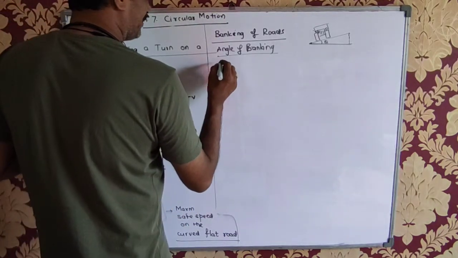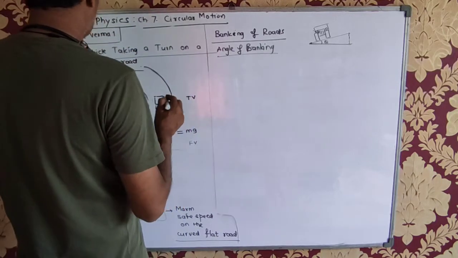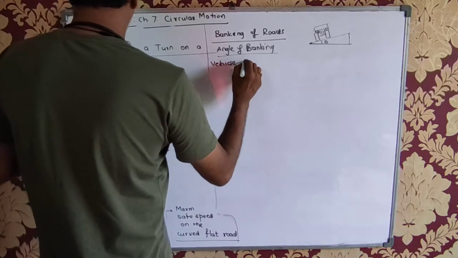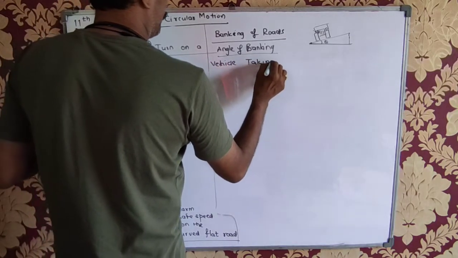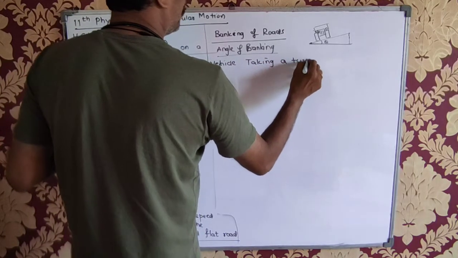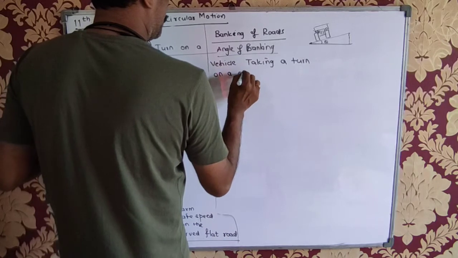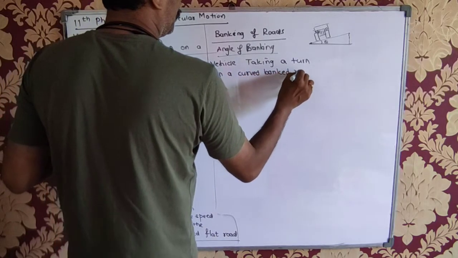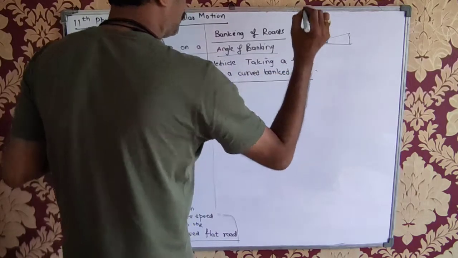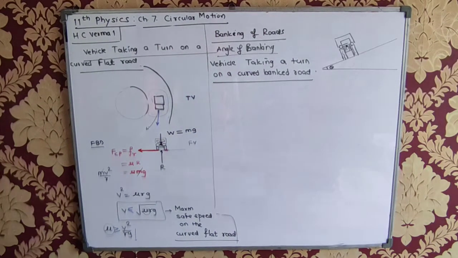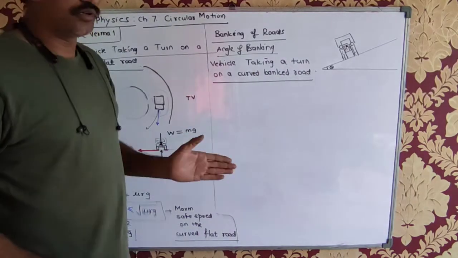So we will now consider a vehicle traveling on a curved banked road. A vehicle taking a turn on a curved banked road. Is this okay? Let's consider this now.